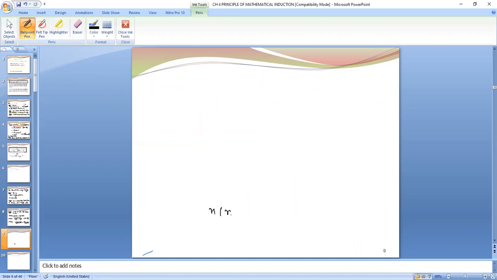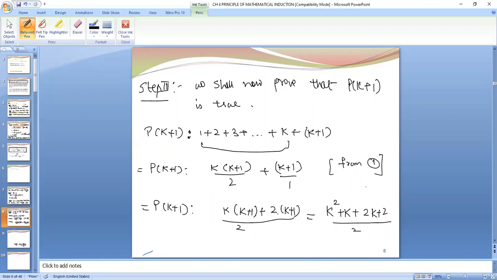You have n into n plus 1 upon 2 and you want k plus 1 into k plus 1 plus 1 upon 2. This bar is not a conjugate now, as in complex numbers. This bar represents a bracket also. Instead of n, if you are getting k plus 1 plus 1 upon 2, that means you have proved the result, right?